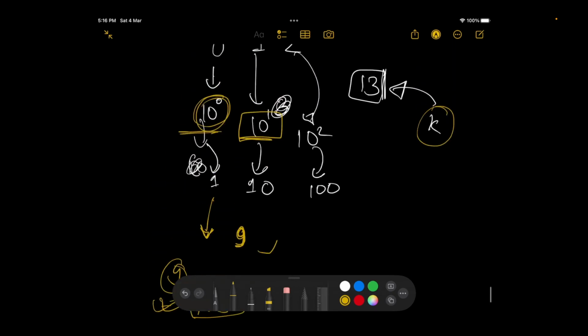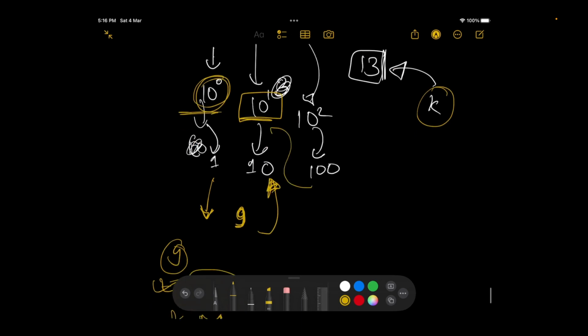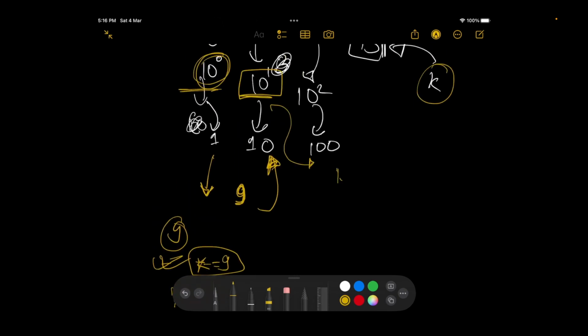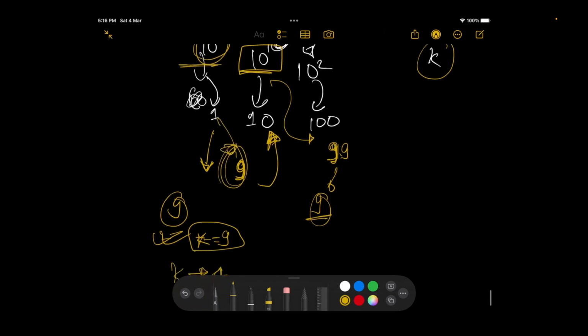Now you'll get to 10. Now at 10, you'll see whether you are able to make 100 using the currency notes you have. So he'll check that, okay, for 100, or to reach up till 99, I would actually need 9 currency notes, because 9 is already available, right? And using 9 currency notes, I can make the value 90.